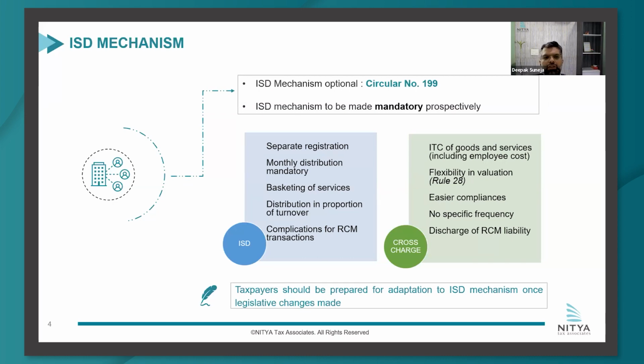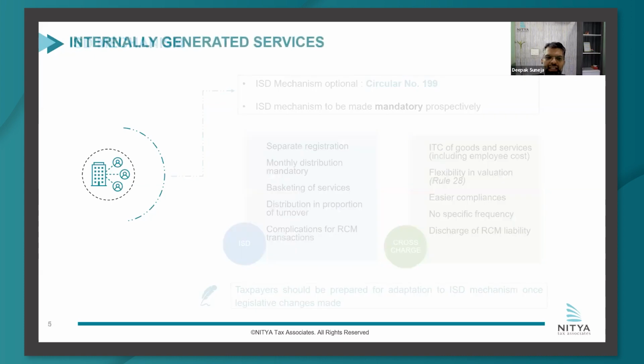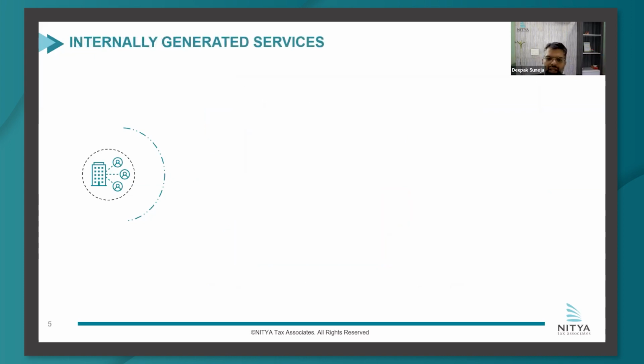Now, a very close mechanism or concept which is dealt with along with ISD is cross-charge, or as Circular 199 has referred to it, internally generated services. And this was one of the major issues that across forums was raised by the industry and the consultants, that this is something on which clarity has not been provided by the government. So 6 years have passed, there was a lot of confusion on this, and now they have provided this clarity, and very surprisingly for the industry, happily surprised, the 6-year wait was worth it, in that sense that they have given a very favorable clarification for the taxpayers.